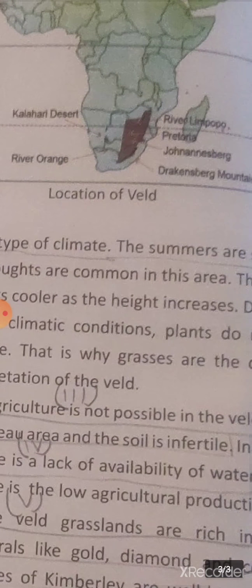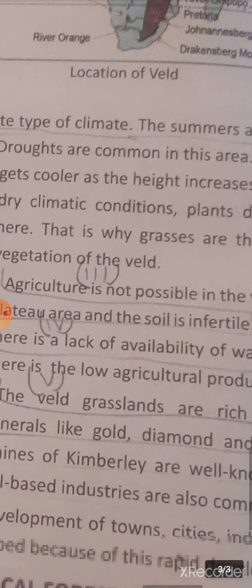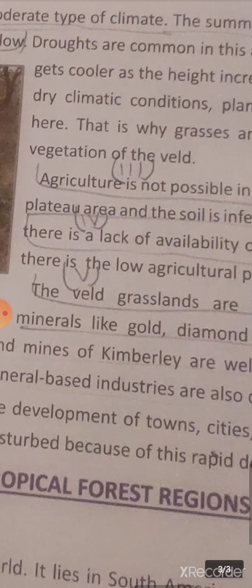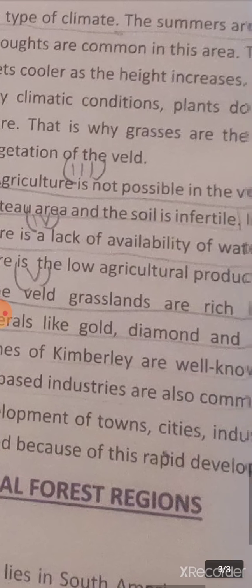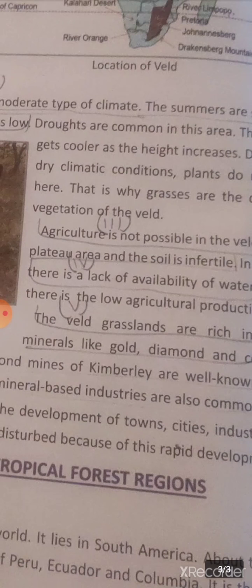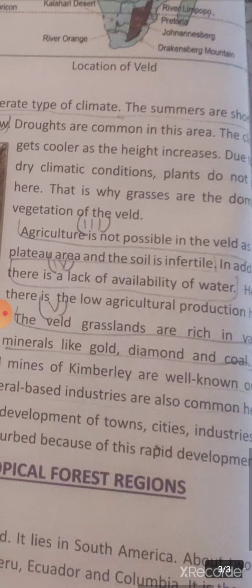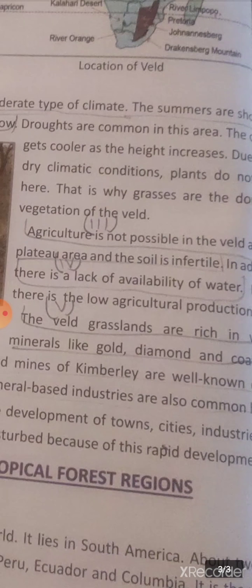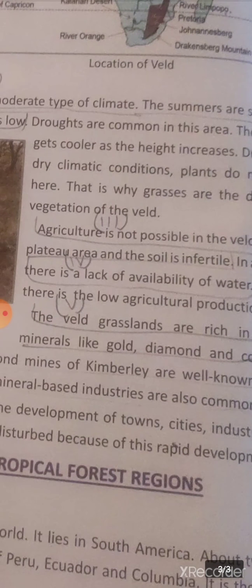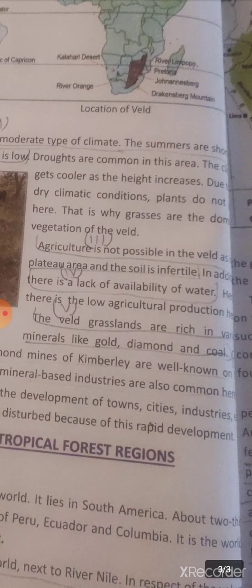We will not find trees over here, but the area will be covered by grasslands. Agriculture, unlike prairie, is not possible in this area. Why? Because veld is situated in a plateau area, it does not have a rich and fertile soil like the prairie grassland. Soil is infertile, and there is also a lack of availability of water. Because of this reason, agriculture is not possible. Little agriculture is done, that too near the river side.